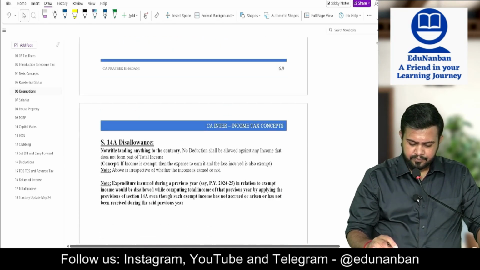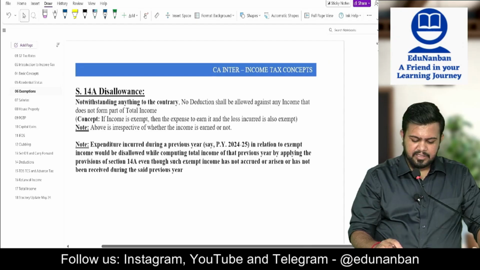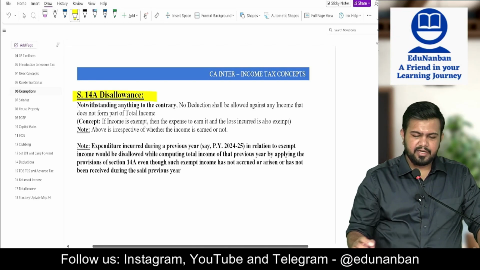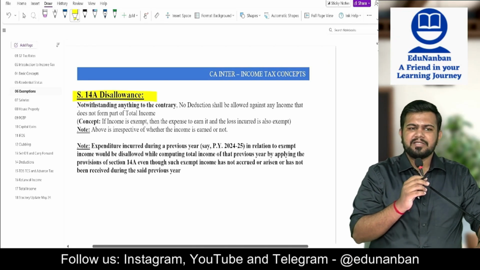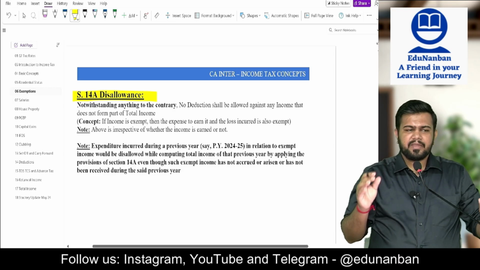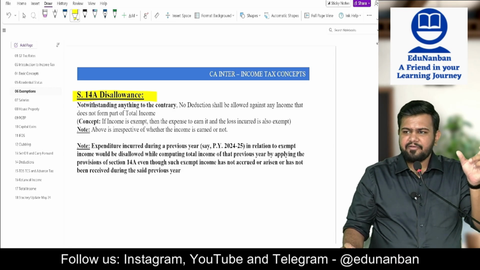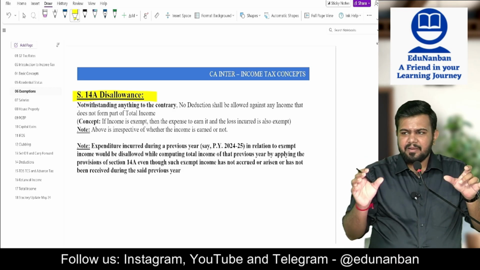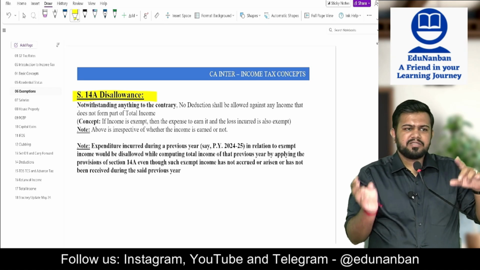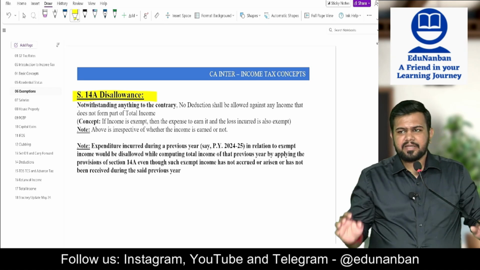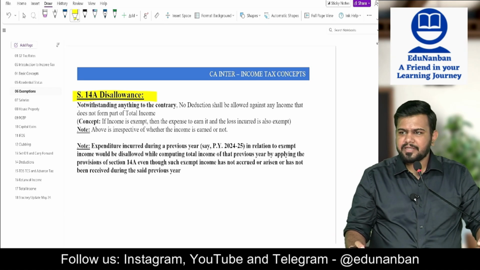Then section 14A disallowance. I already told you about section 14A disallowance, indirectly. Section 14A says that if you have an income that is exempt, then the expenditure related to that exempt income also cannot be claimed as a deduction.